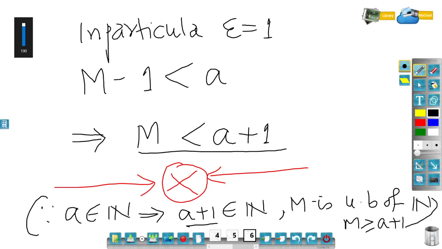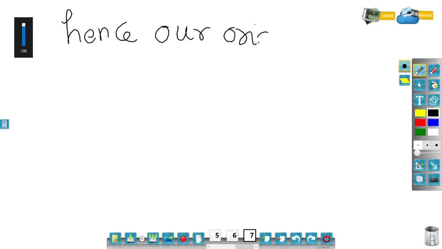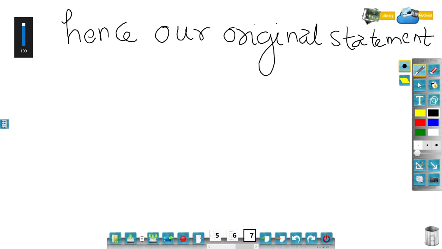So we got a contradiction because of our wrong assumption. That means the original statement is correct. So hence our original statement is correct.